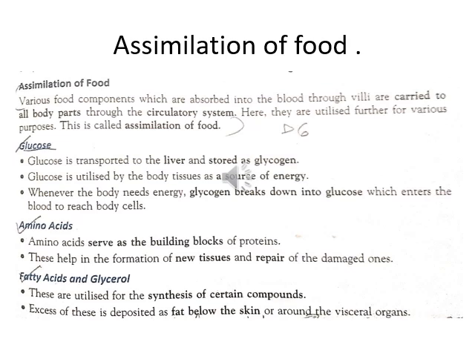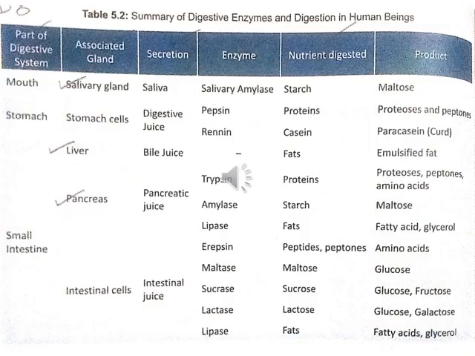Here fatty acids and glycerols are utilized for synthesizing certain compounds, and they also get deposited as fat below the skin or around the visceral organs. Now here visceral organs can be heart, lungs, intestine or pancreas. Here whatever we have discussed till now is in a summary form. It will be helpful for you to have a revision of what we have discussed till now.